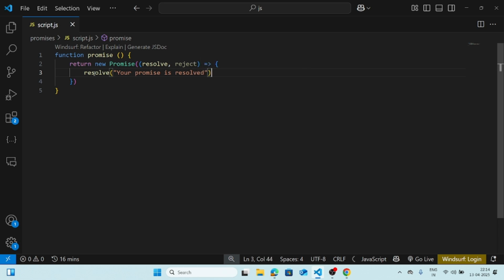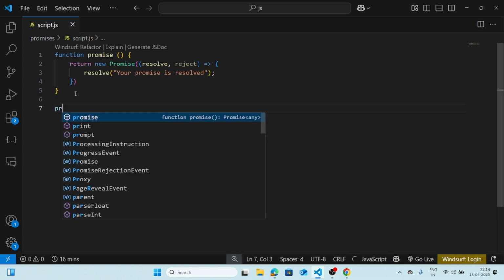So this is the simple syntax of a promise, where I have made a function with the name promise and returned a custom promise which I made. Inside that there are two handlers, resolve and reject. Right now the promise we created is just resolving things, it is not doing anything like reject.